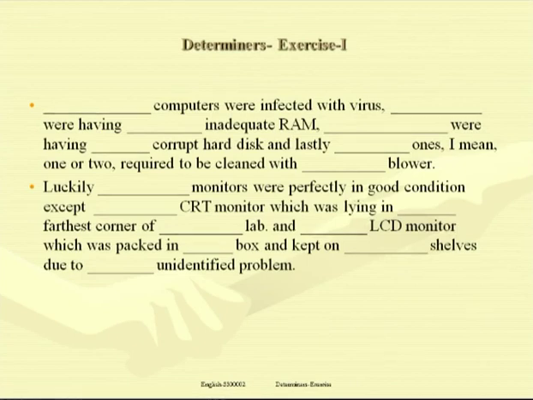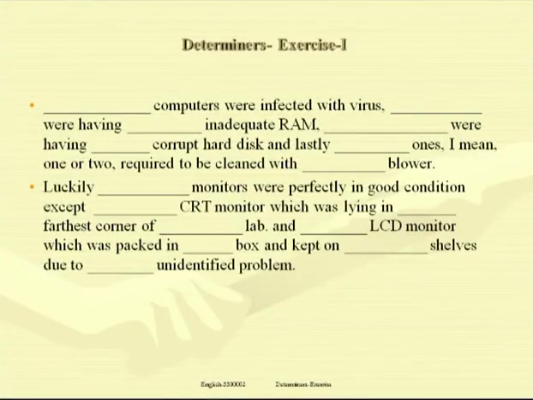CRT monitor beginning with C sound, consonant sound, article a, which was lying in dash farthest corner of dash lab, which was lying in the farthest. Farthest is a superlative degree, and that's why article the farthest corner of the lab. Which lab you are talking about? We are talking about the lab in which Jack had a sitting.